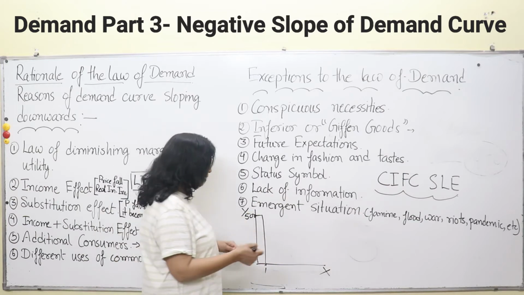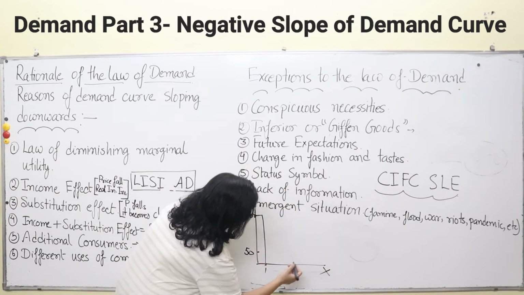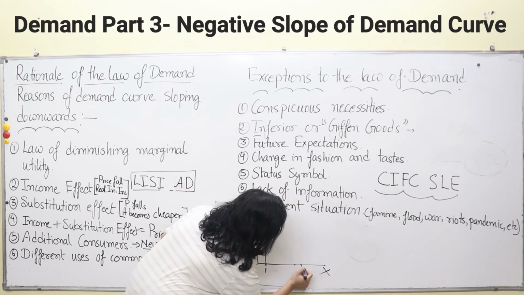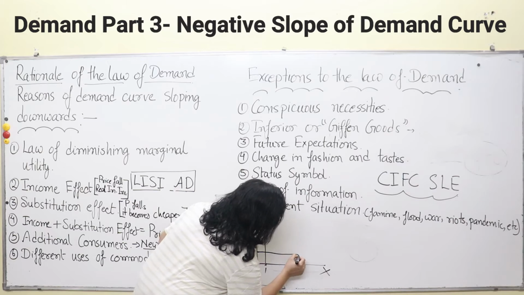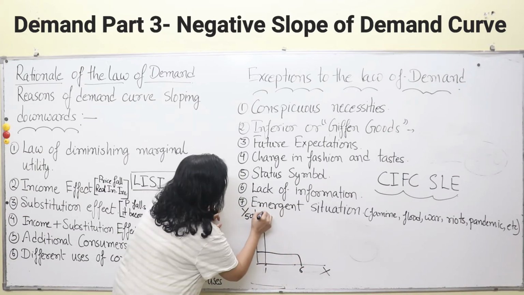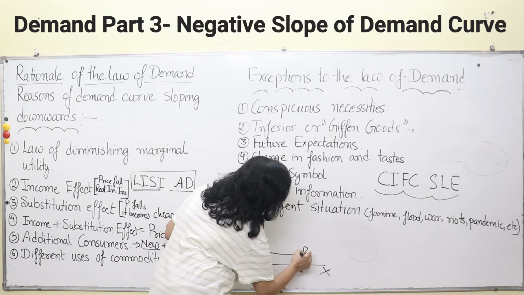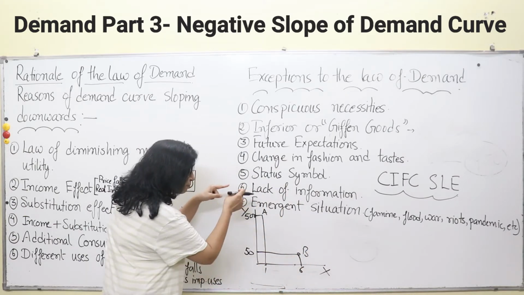So what is happening over here? I was supposed to purchase only one nariyal pani, and maybe I may purchase 5, or you can say 6 nariyal pani now. So I am purchasing 6 coconut waters. This is point A, what I was thinking with my money income. And now I have purchased more because price has fallen.